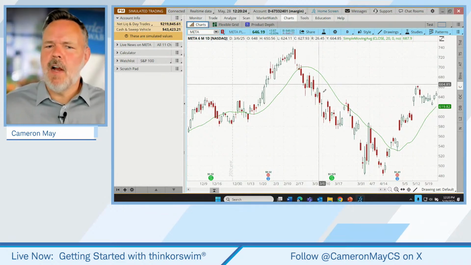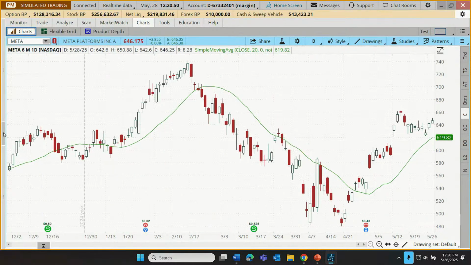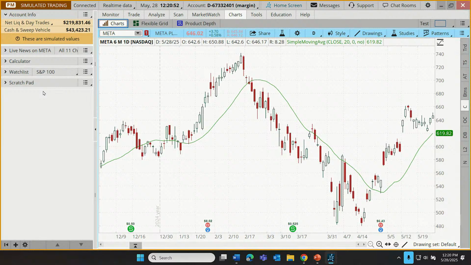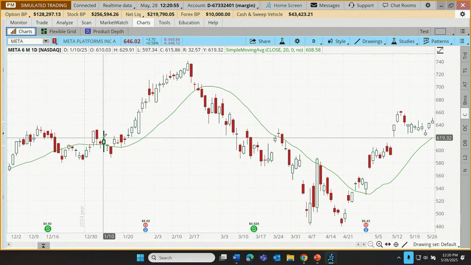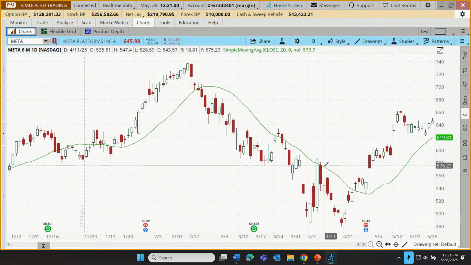But let's just start with maybe a blank slate. Now, for this part of the discussion, I'm not going to be using this left column. So I don't need it. It's actually using up some of the sort of visual real estate on the platform. So we can hide this left column with this little toggle, this margin right between our gadgets and the rest of our Thinkorswim platform, just by clicking on this little arrow. So if I click on that, that's a hide function. If I want it back, I can unhide or reveal the gadgets again. Let's hide that. And let me just clean up. Right now, you can see there's a line running through the price chart.